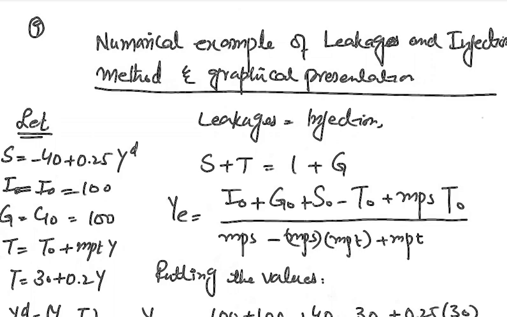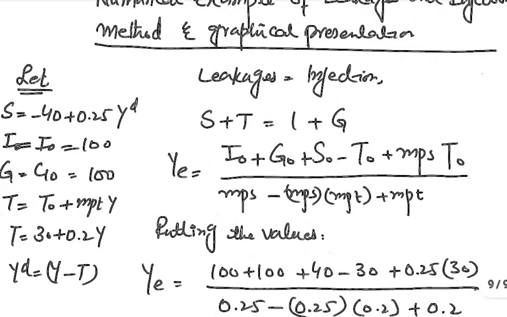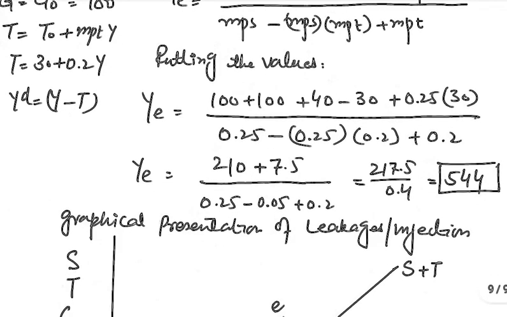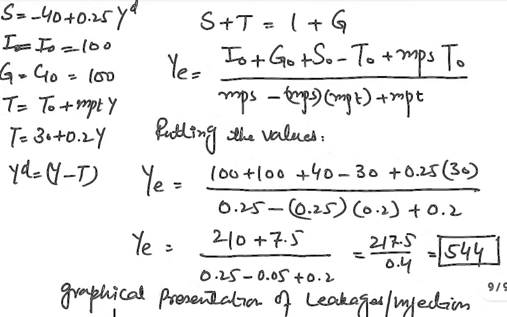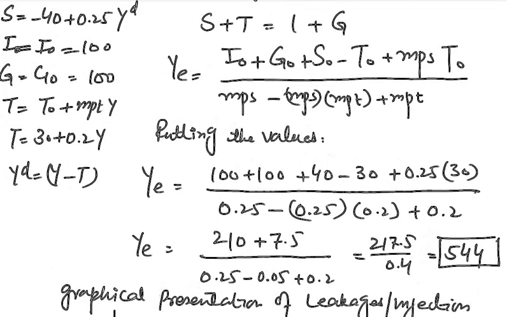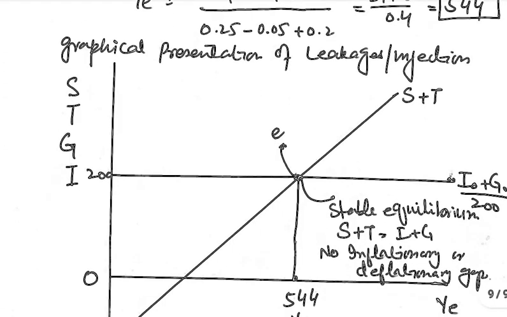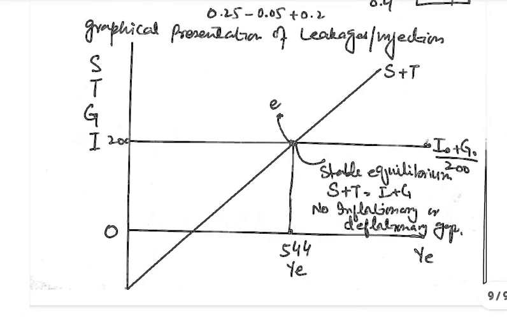Putting the values of these variables into the equation, we have calculated that the national income equilibrium level through the leakages equal to injection method with the given information is 544 billion. So we illustrate this national income equilibrium on the graph.